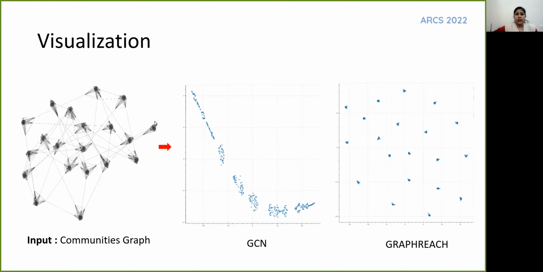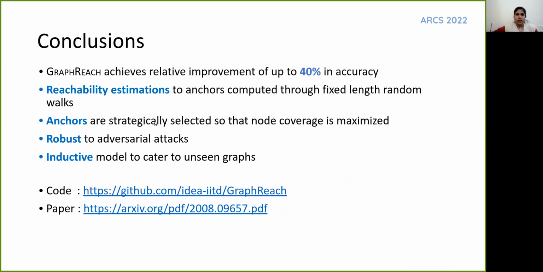Upon visualizing the embeddings of different models, we can see that while embeddings of traditional neural models do not show much pattern, the embeddings of GraphReach follow the pattern of the graph, with nodes of the same community having similar embeddings. To summarize, we discussed the need of a graph neural network which is inductive, position-aware, retains graph knowledge of paths, and is resilient to adversarial attacks. The proposed GraphReach framework satisfies these objectives with significant performance improvement over state-of-the-art methods.